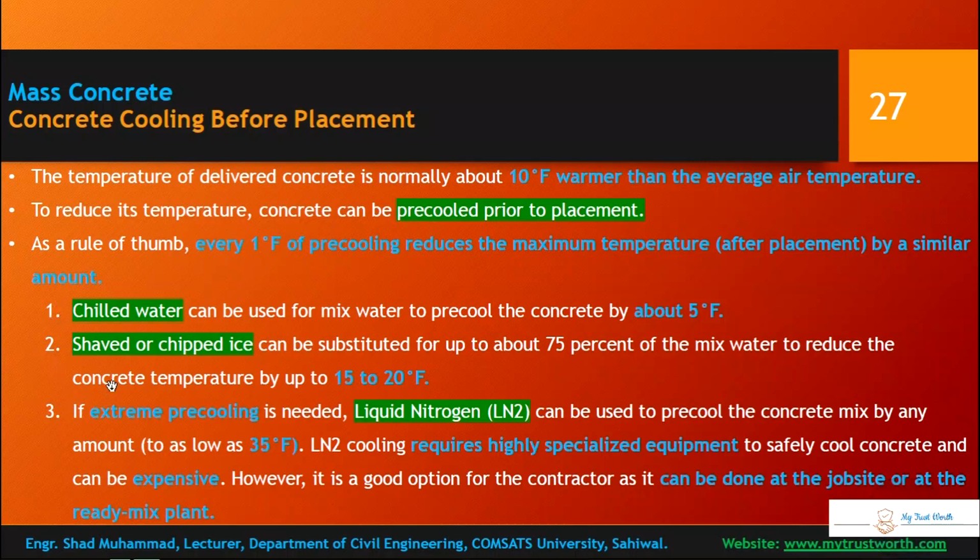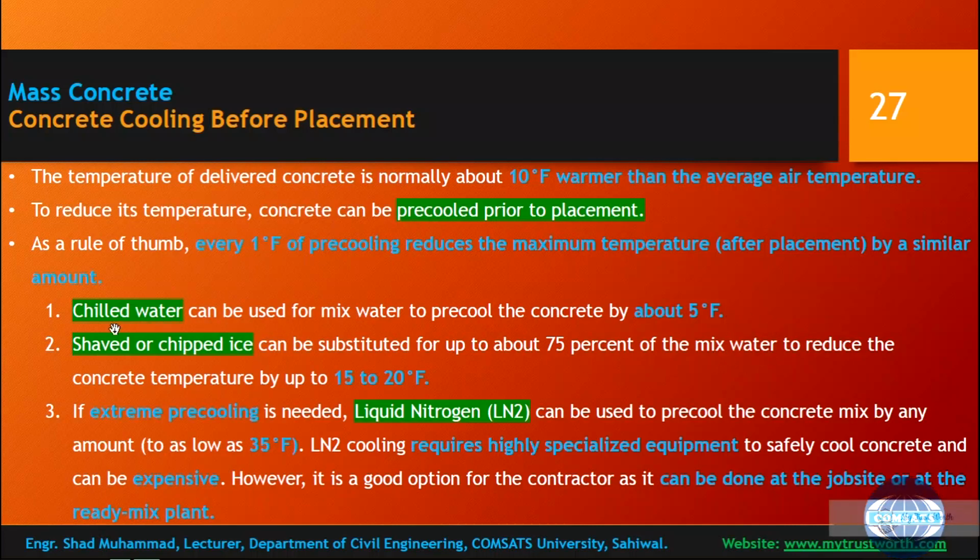So what options do you have regarding pre-cooling of the concrete before placement? Chilled water can be used as mixing water to pre-cool the concrete by about 5 degrees Fahrenheit. Shaved or chipped ice can be substituted for up to 75% of the mixing water.